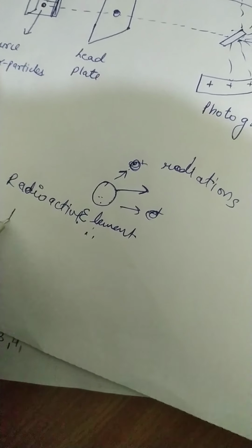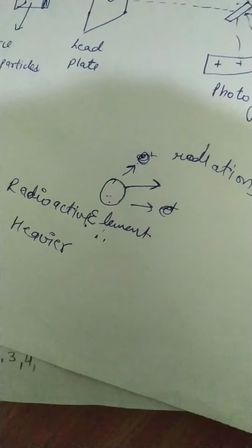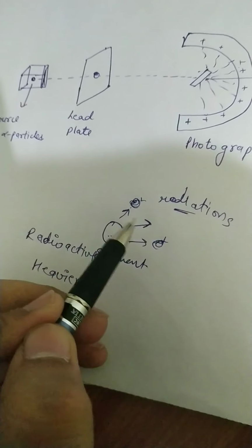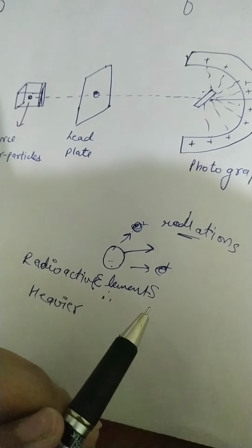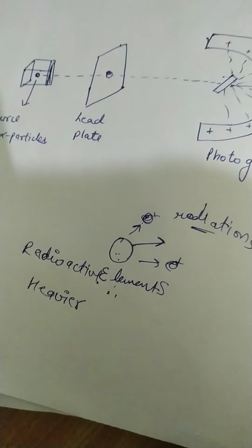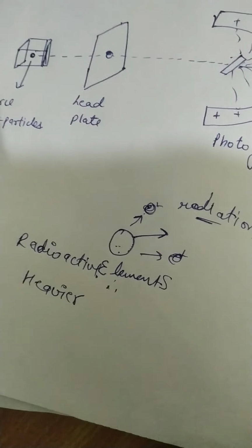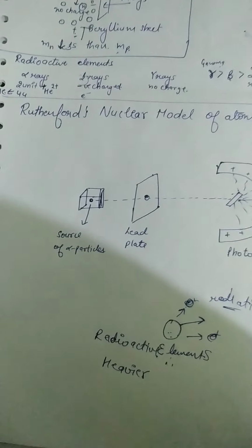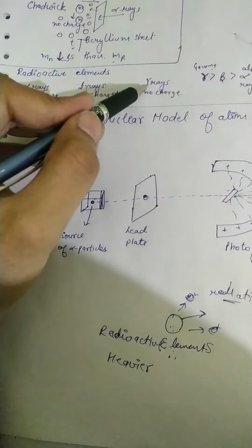Most of the heavier elements are radioactive elements which continuously radiate energy. There are three types of radiations emitted by the radioactive elements. All the higher elements above 82, the elements which have atomic number above 82 or 92, are all radioactive elements. So there are three types of rays emitted by the radioactive elements. First is alpha ray, second is beta ray, third is gamma ray.